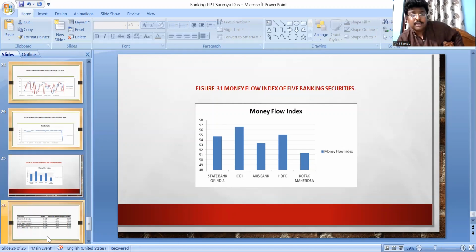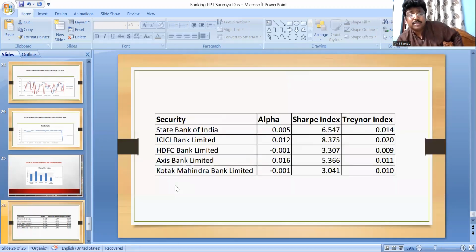Now these are the alpha, Sharpe index, and Treynor index. If alpha is a positive value, then the stock is good and not underperforming.